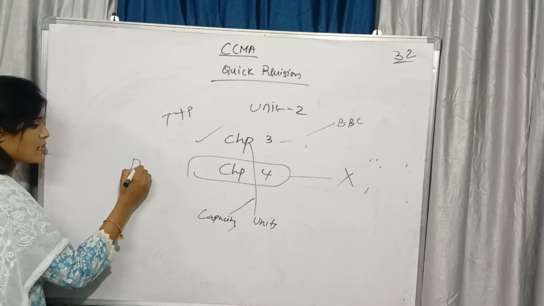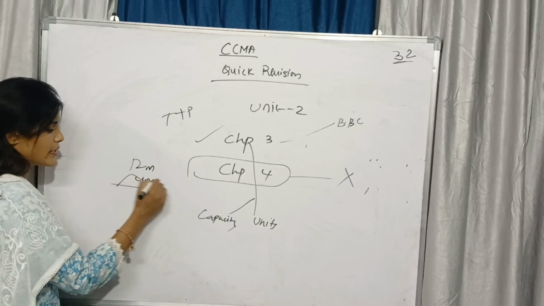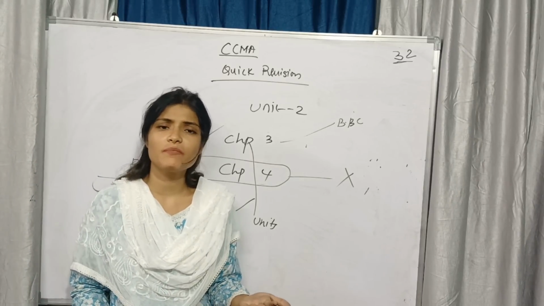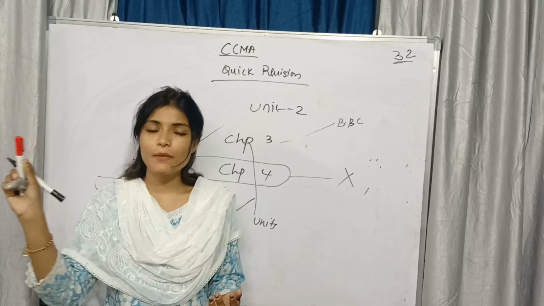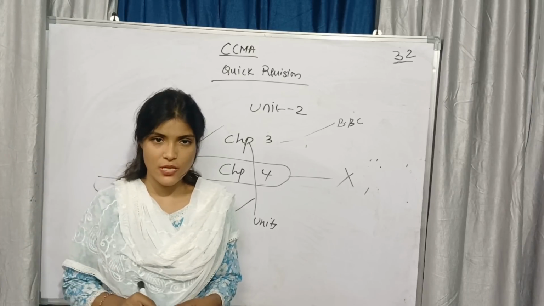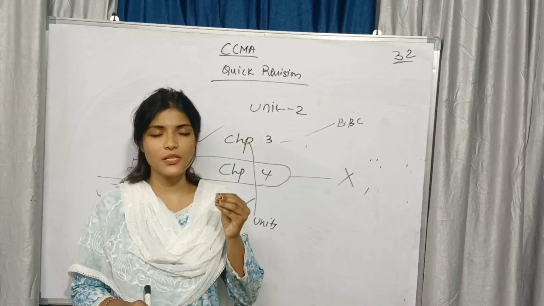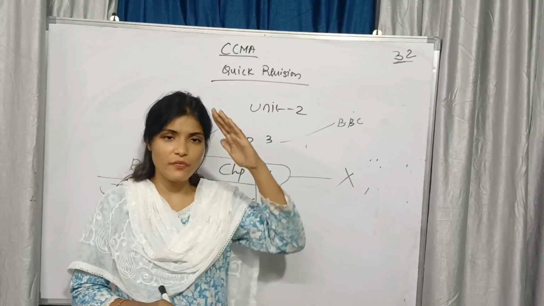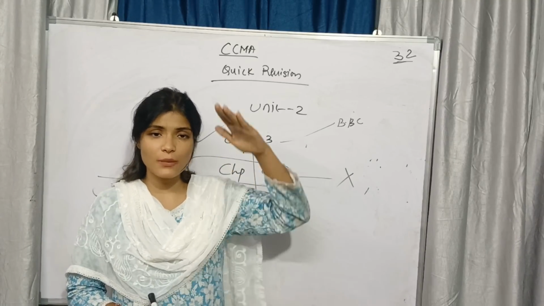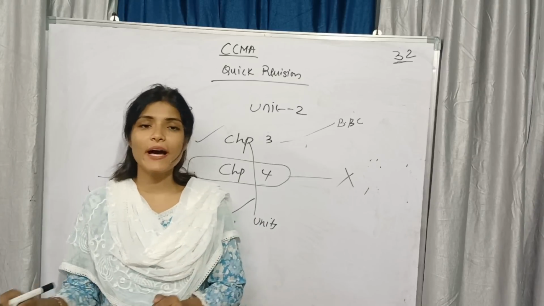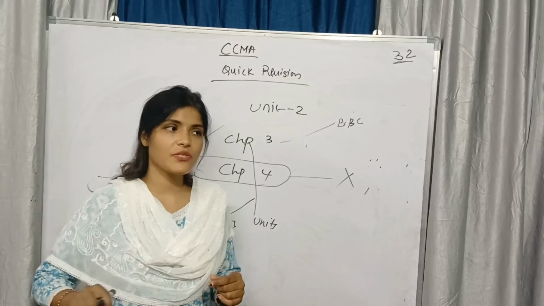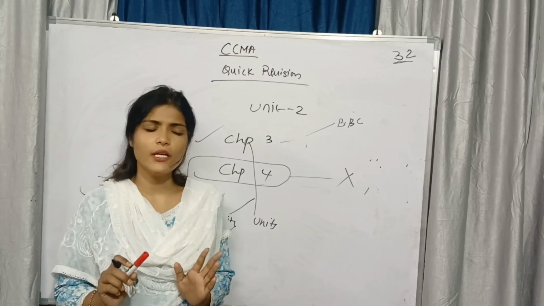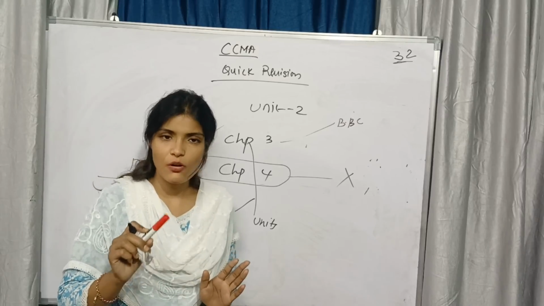That is 12 marks long, 4 marks short. Okay, the 4 marks you can exit, you can leave it also. But what about the theory question? What will they ask as a theory question from chapter 3? What are the contents of budget and budgetary control? Or whatever theory question they may ask from budget and budgetary control, you need to draw the pro forma of units and the pro forma of capacity. How we have calculated that, the same stuff you need to convert into the theoretical answer. That's it. For fixed cost the amount is the same, for variable cost the per unit will be the same.